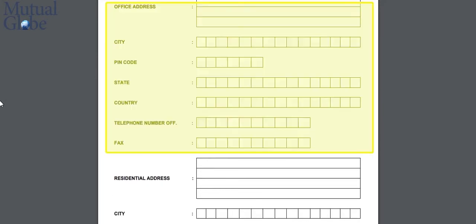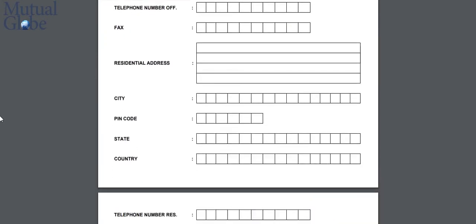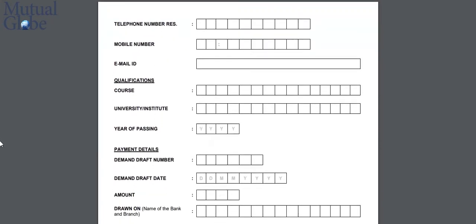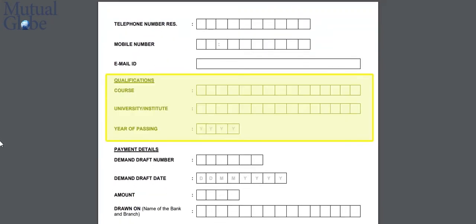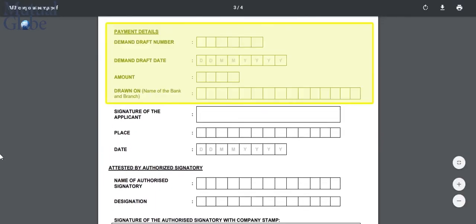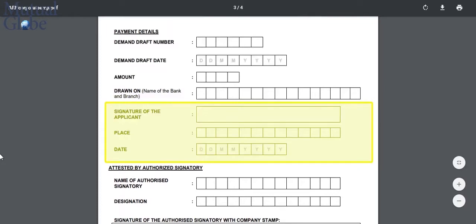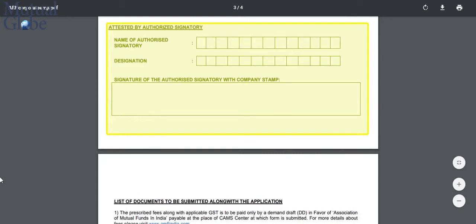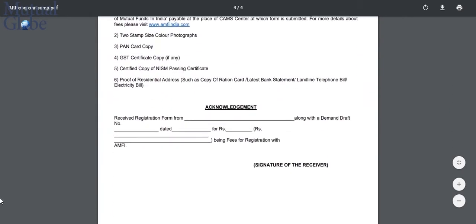Enter your office address, residential address, and qualification details. Then enter the payment details. Sign the form and then fill the details of the authorized signatory of your organization and get it attested by him or her.